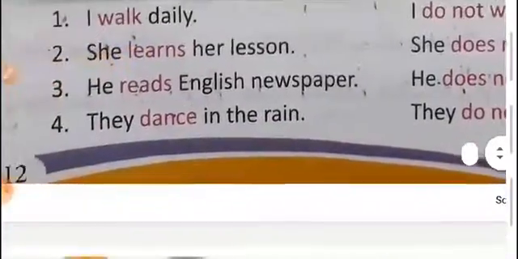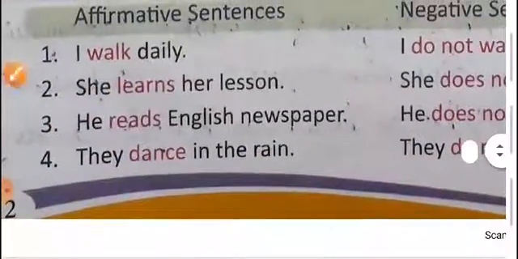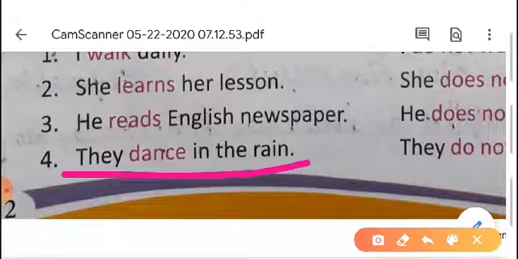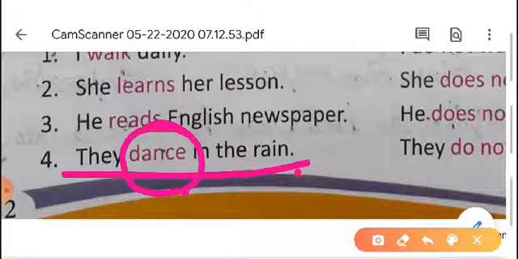Now we go to the fourth sentence. They dance in the rain. Here also there is no helping verb given directly. So we have to check the main verb. What is the main verb? Dance. Then we have to check the tense of the main verb. Is it present tense or past tense? Here it is given in present form.